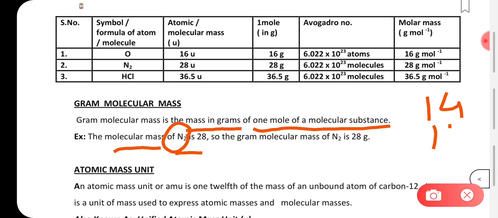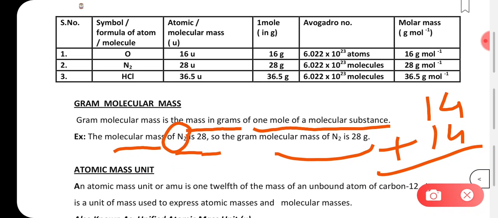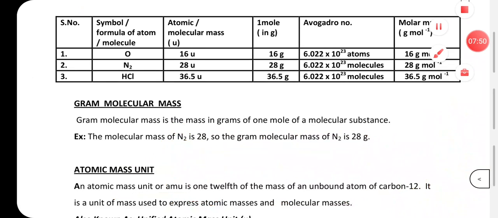So it becomes 14 plus 14, which comes to 28, right? So 28 is the gram molecular mass. Gram molecular mass means the mass of 1 mole of nitrogen, which is 28. Okay, now let us proceed further.